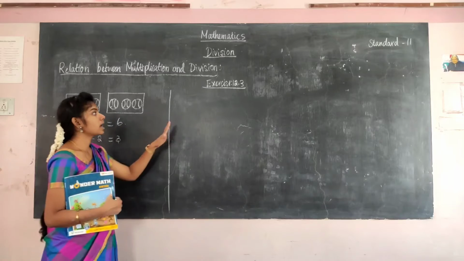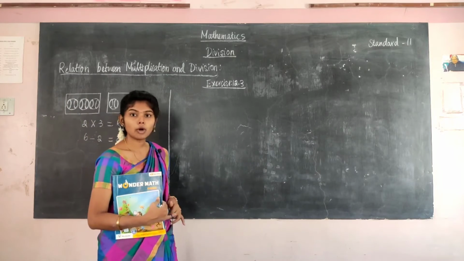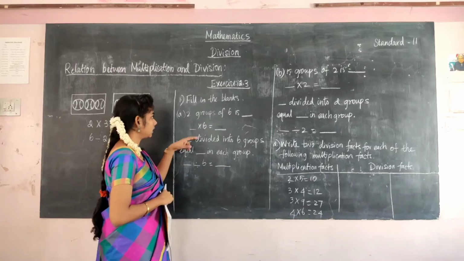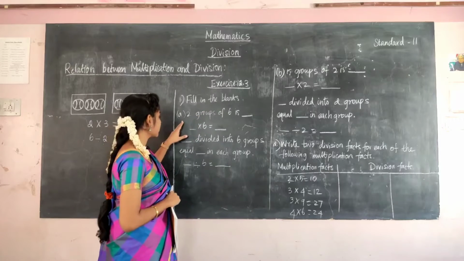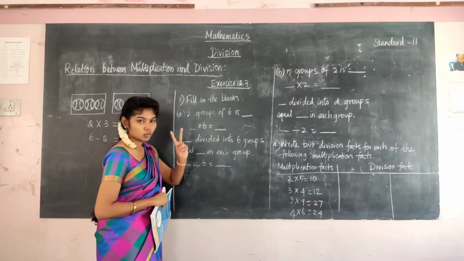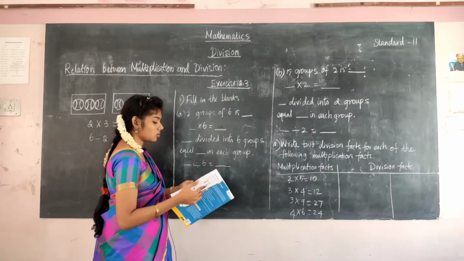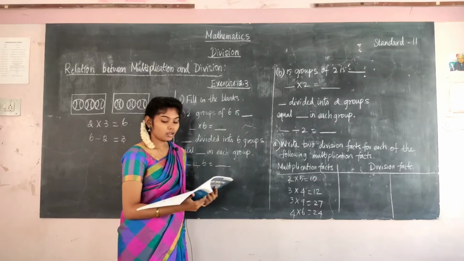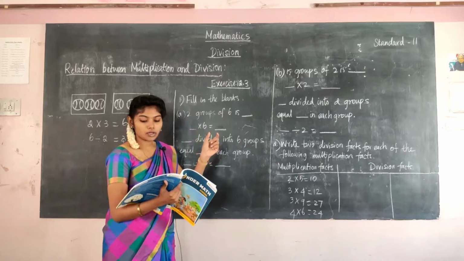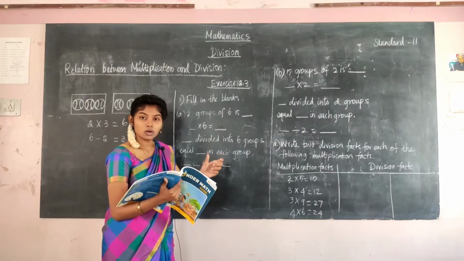Now we are going to see exercise 12.3. See the first problem, fill in the blanks. First one given is 2 groups of 6s. See the pictures also, butterflies are given there. There are 2 groups of 6. In the first row that is one group and the second row another group.